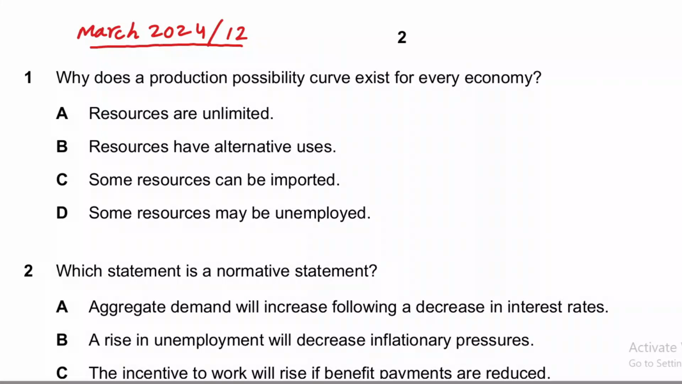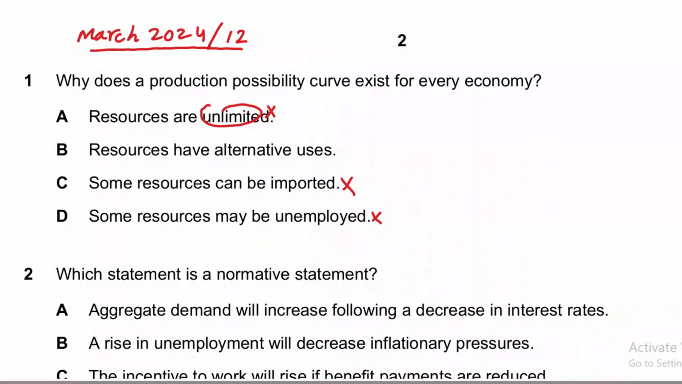Question number 1 says, why does a production possibility curve exist for an economy? Resources are unlimited. This is not correct, because resources are always limited. Another option is that some resources can be imported, and this doesn't have any explanation regarding the production possibility curve, so it has nothing to do with PPC. And some resources may be unemployed. Unemployment can be shown with PPC, but unemployment is not the reason for the existence of PPC.